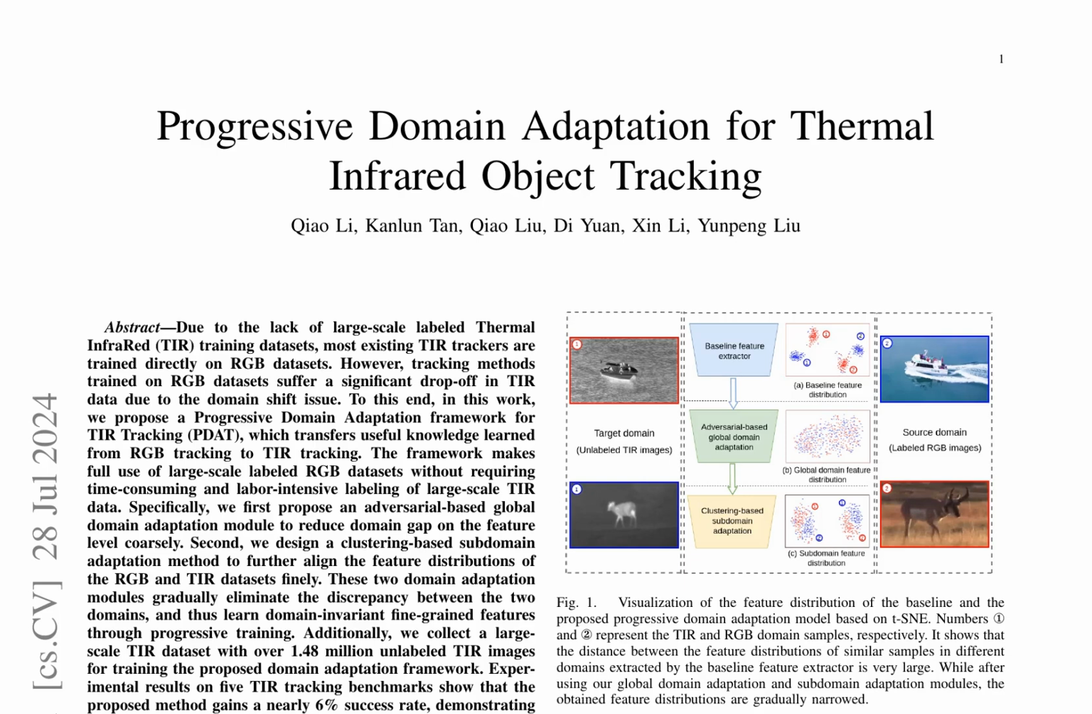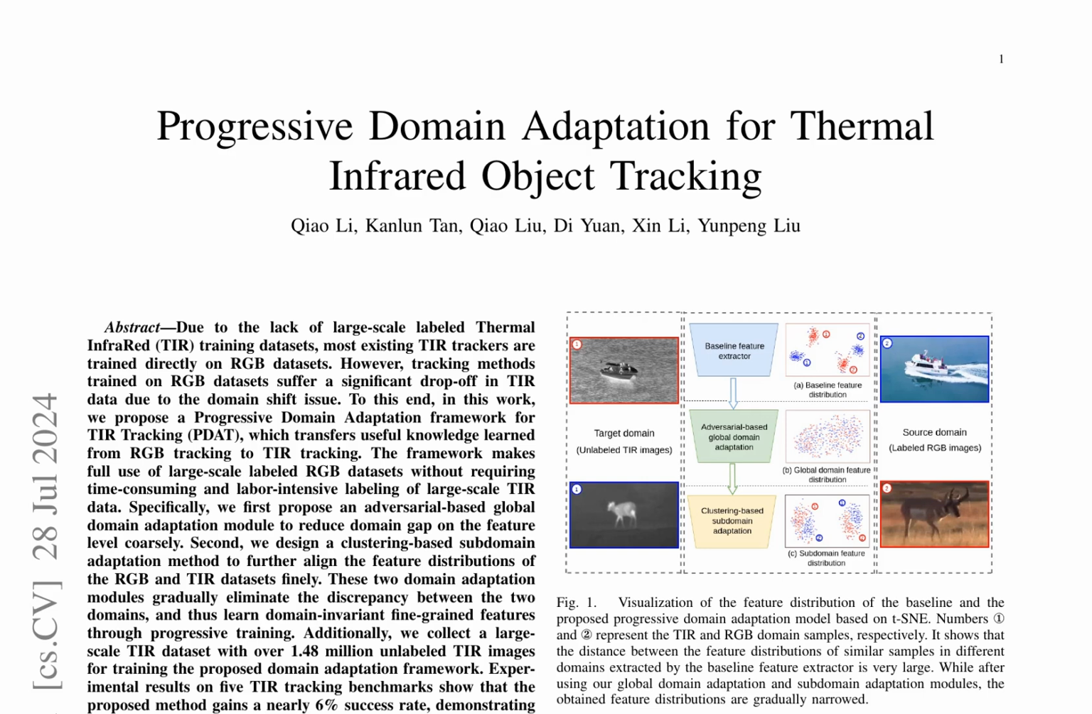The paper proposes a progressive domain adaptation framework for thermal infrared (TIR) object tracking, known as PDAT. This framework addresses the domain shift issue in TIR tracking by leveraging large-scale labeled RGB datasets to learn tracking universal priors and transferring them to TIR tracking using unlabeled TIR data.